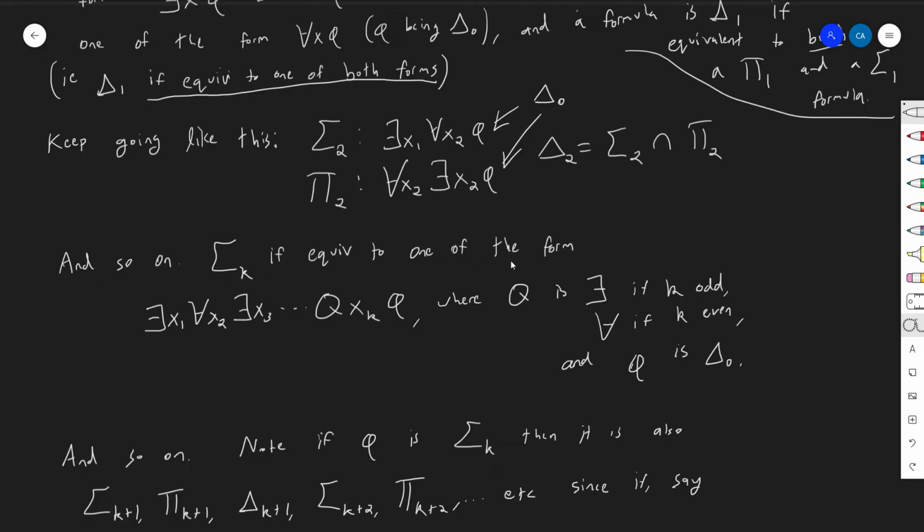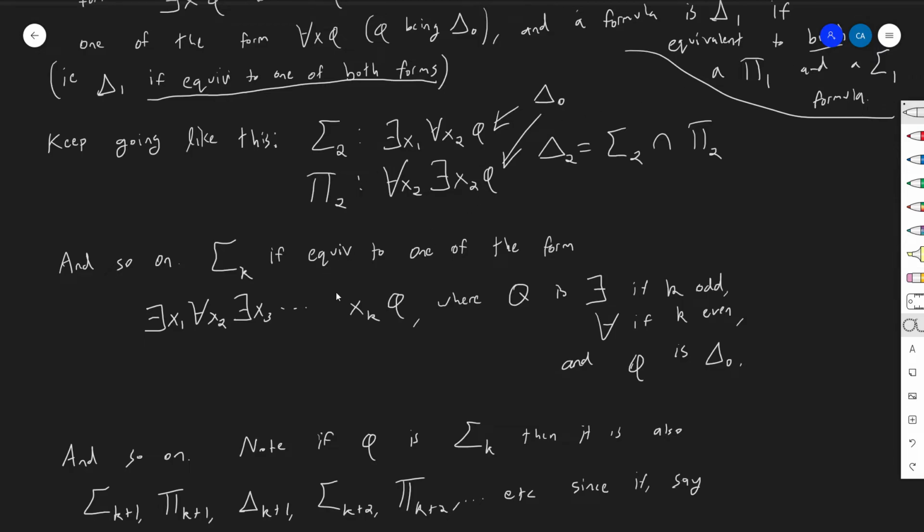A formula is sigma k if it's equivalent to one of the form there exists x1 such that for all x2 there exists an x3 up to xk, right? k is the number of quantifiers. Phi, where I had to write Q here instead of there exists or for all, because it's going to be different depending on whether k is odd or even. So if k is odd, if you have k many quantifiers alternating like this, then this has to be a there exists. And if k is even, then if you start with a there exists, this has to be a for all. That's kind of annoying to think of, but you can just replace this with whichever one is your favorite and not really worry about it.